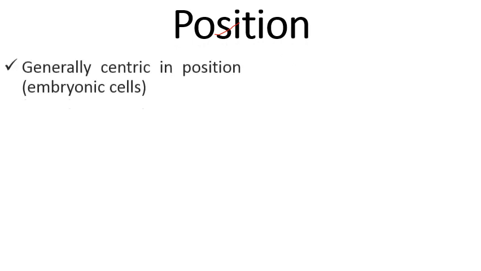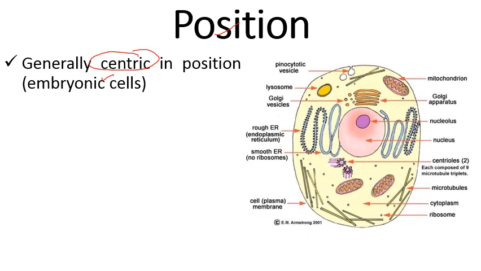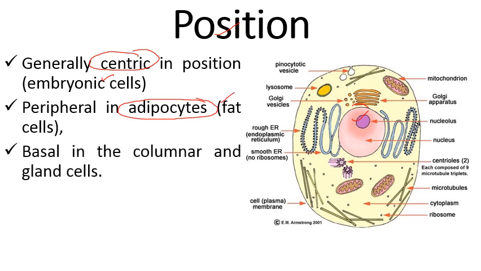Next comes its position. Its position is not fixed in all the cells. So we have different cells where its position varies. Generally, it is centric in position in embryonic cells. जो एम्ब्रियो के सेल्स हैं और एनिमल्स के सेल्स हैं, उसमें इसकी पोजीशन होती है सेंट्रल, मीन सेंटर में लाई करता है, while it is peripheral in adipocytes. Adipocytes means the fat storing cells. Then it is basal in columnar cells and gland cells, जिसमें इसकी पोजीशन होती है basal.